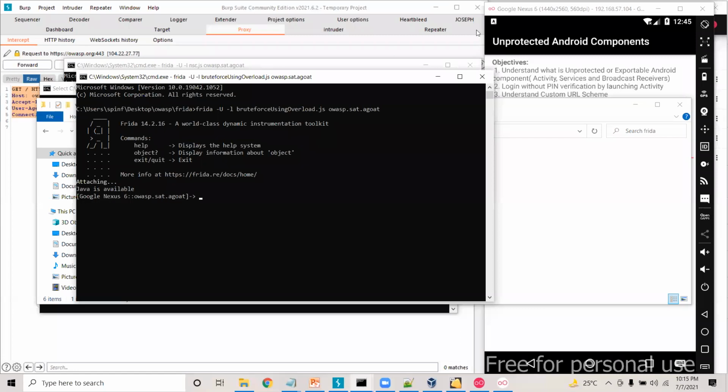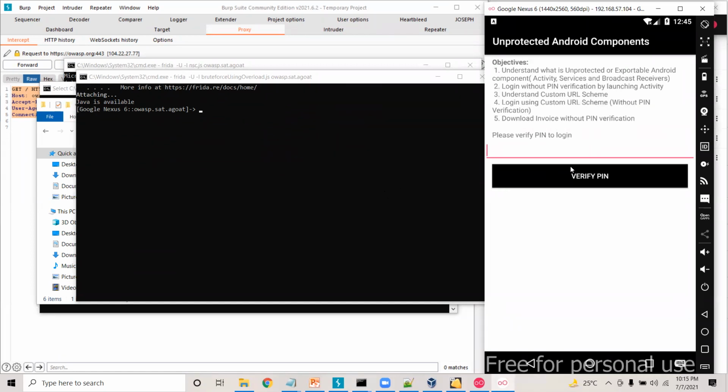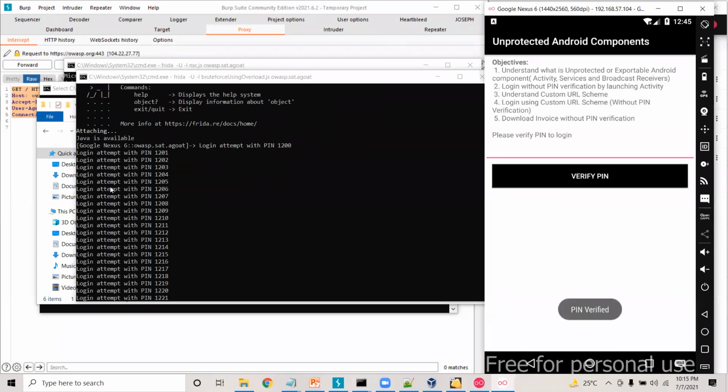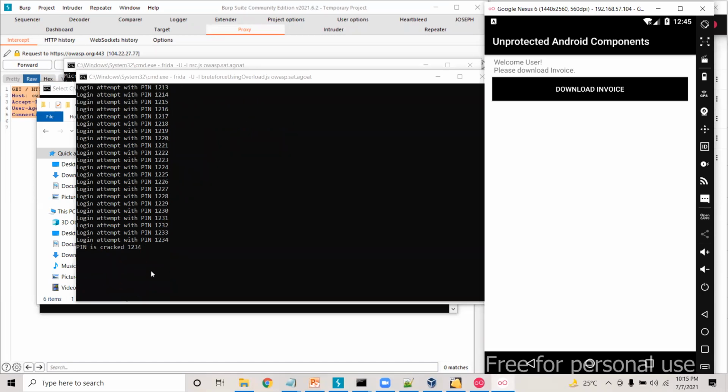So now my Frida script is attached into the Androcode application, but the Frida script is going to work when I click on the verify button. Notice on the command prompt, whenever I click on the verify button, the attached Frida will try to brute force the pin. So if I click on verify pin, you can see it was trying to brute force the pin with different combinations. For demonstration purposes, I start from 1201, and whenever the pin is cracked, it is going to display this kind of message. So the pin is cracked, like 1234.